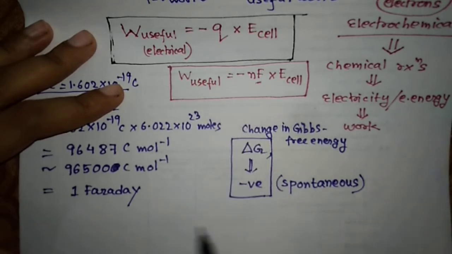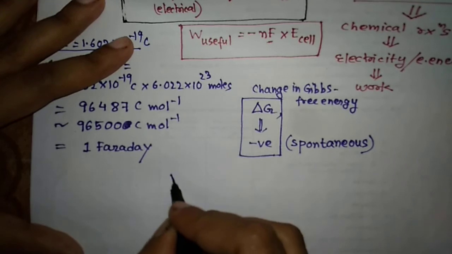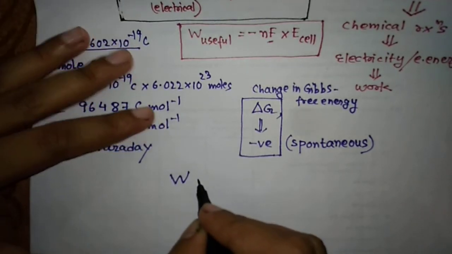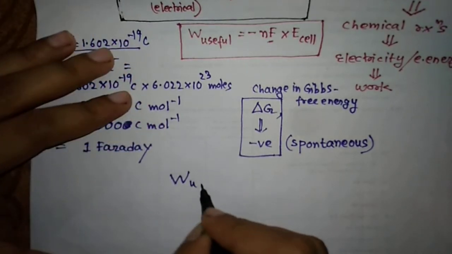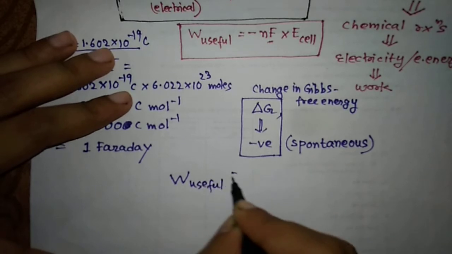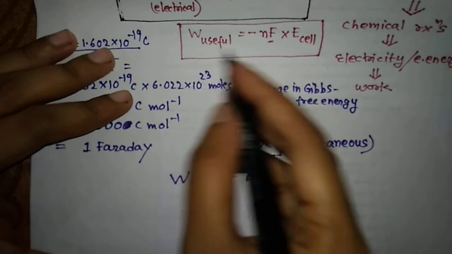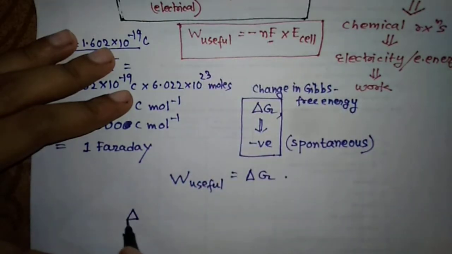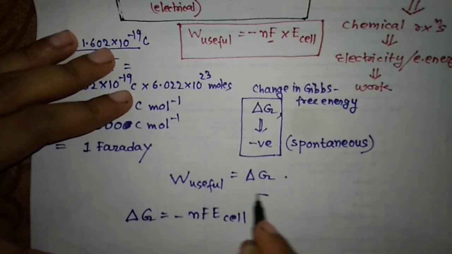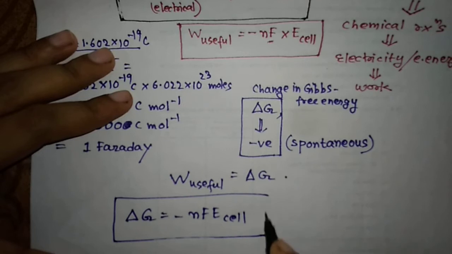So that means in a way we can say that this W is equal to delta G, and hence we can write this expression: delta G is equal to minus nF E cell. Okay, so this expression is very important.